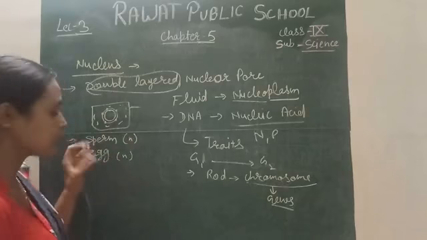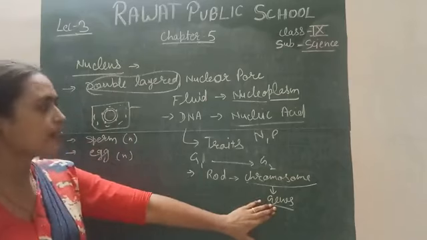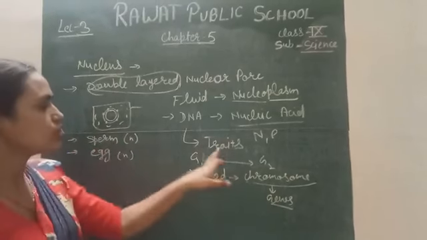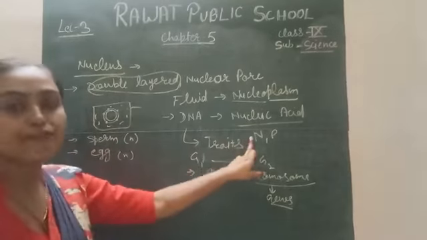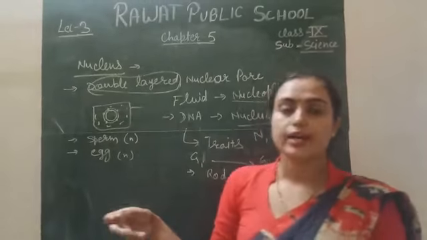These two gametic cells fuse, and after the fusion the genes also fuse, and after the mixing of the genes the traits are transferred from the parents to the next generation.